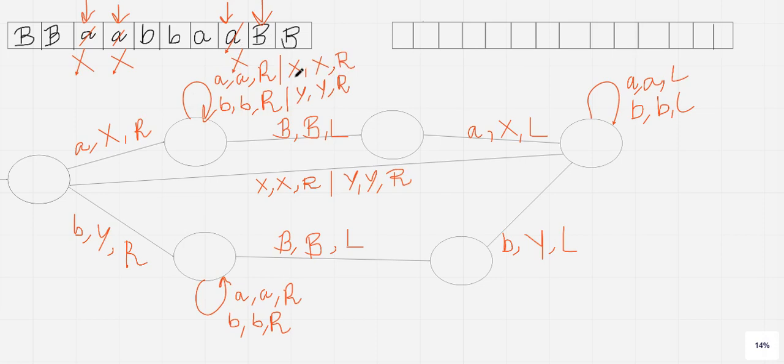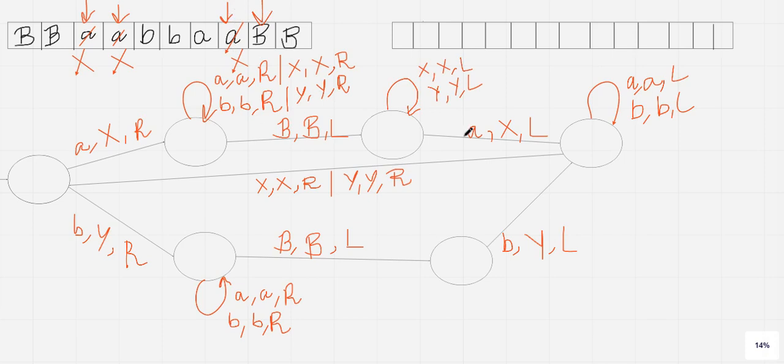Okay, now you can check that I will have two more transitions. I have mentioned that after encountering this a and replacing it by x in the second transition, the tape head will move until it reaches the x or y, whatever it has been replaced by. So I have given both transitions. After that it will reach the blank symbol, blank will be replaced by blank, and again it will come back. While coming back, what will it encounter? It will encounter x, or here it may be y. See, now I got the loop. After the blank symbol again it may encounter x or maybe y, it depends on what string you have taken.